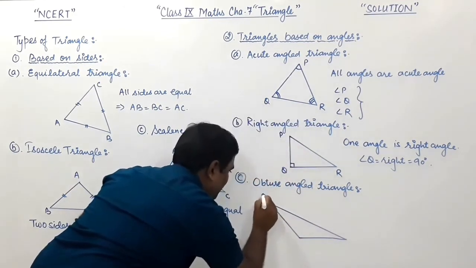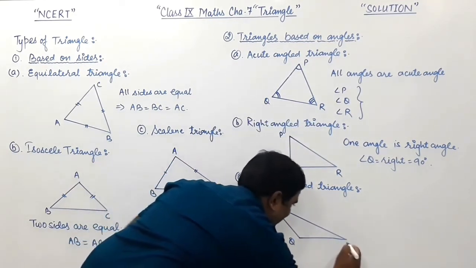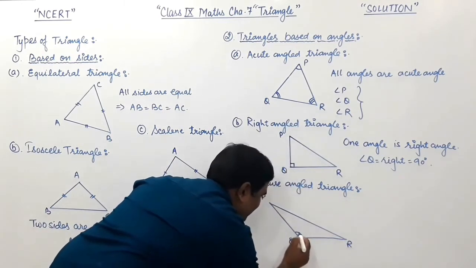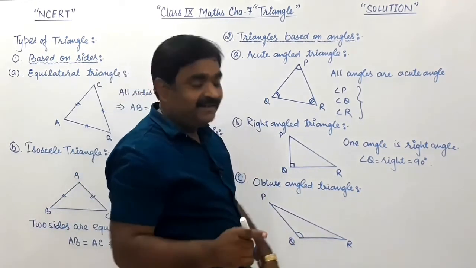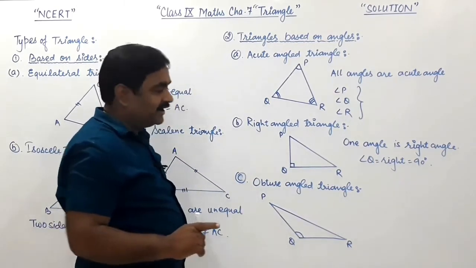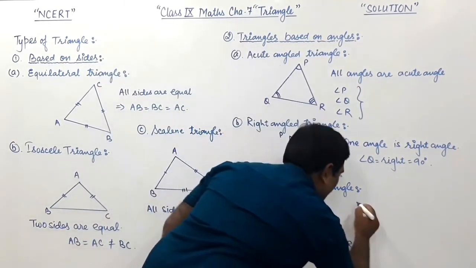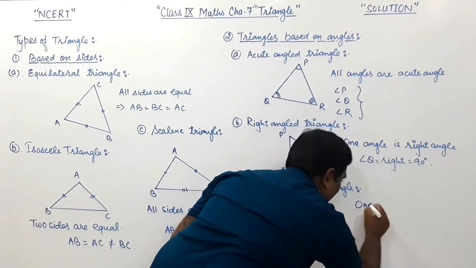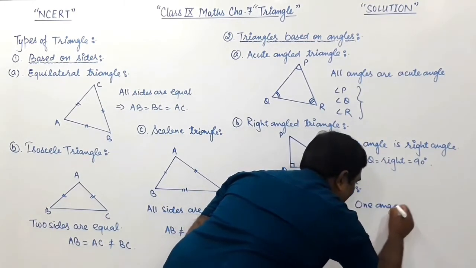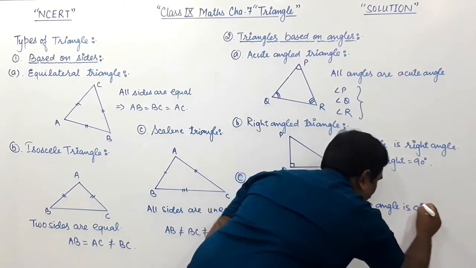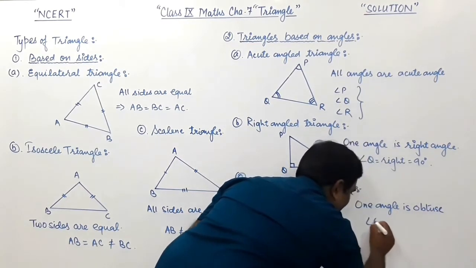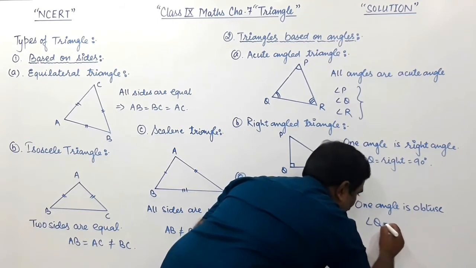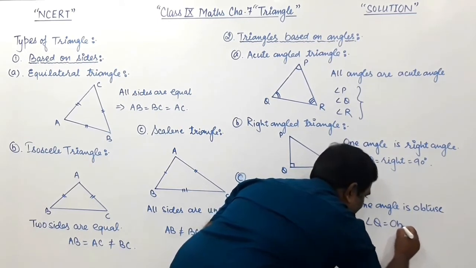So this is P, Q and R. You can see it. This angle Q is obtuse, means greater than 90 but less than 180. So in this, one angle is obtuse, means angle Q is obtuse angle.